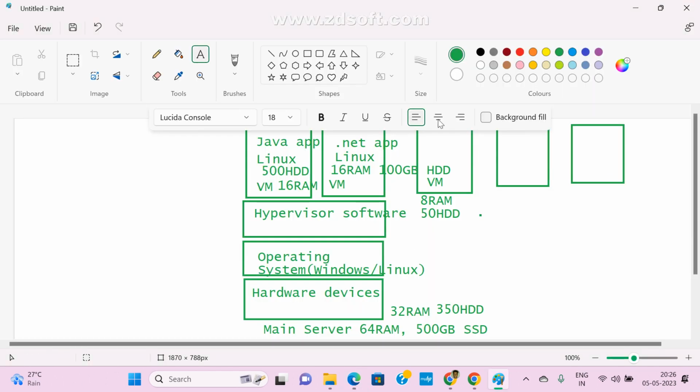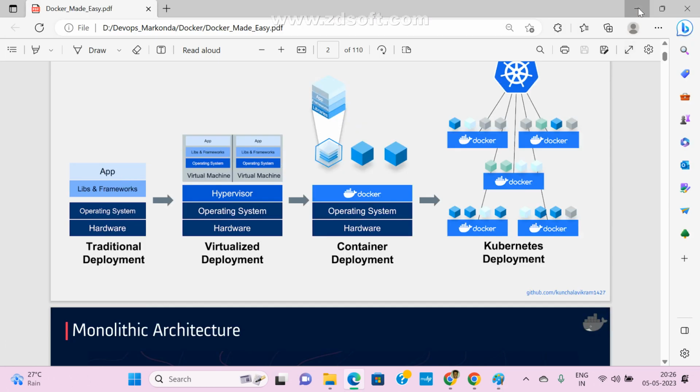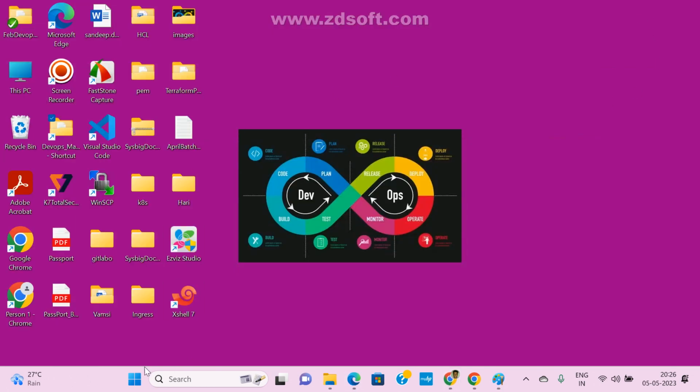This is also an operating system, but this is the base operating system. These are the VM machines. Simply we can understand: this is my Linux, this is my Windows operating system. I hope everyone knows. Everyone installs one operating system, whether it might be Windows 10 or 8 or 11, whatever it may be. Now I need one more operating system. That is nothing but a dual operating system.